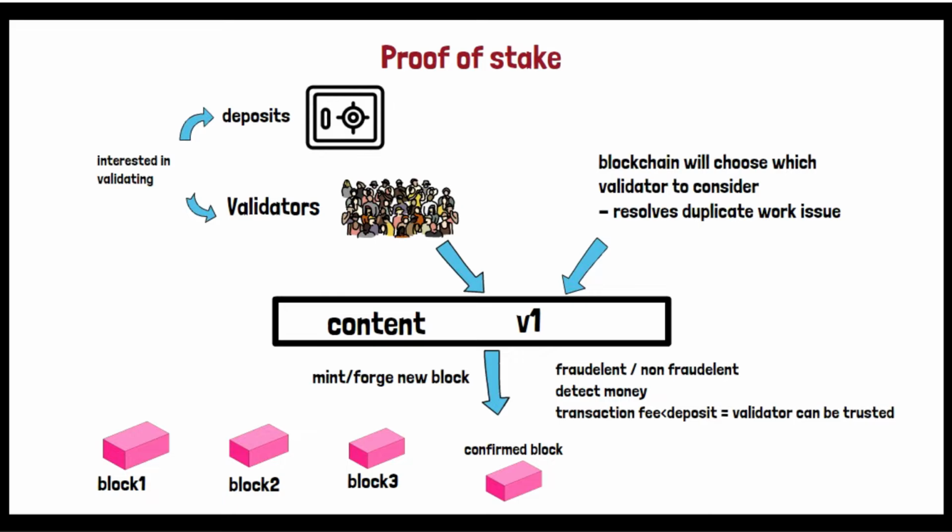Now when we say is he eligible or not for validating the content, we mean that in case he does the fraud and the blockchain wants to punish him or give him the penalty, is he or she capable of paying that penalty or not? That is what we mean when we say whether the validator is capable enough or not to validate a specific transaction, right? So in case he is not capable in the beginning itself, we'll say v1 is not capable, so the backup validators, that is v2, v3, can come and validate, right? That is what the backup validators are meant for.